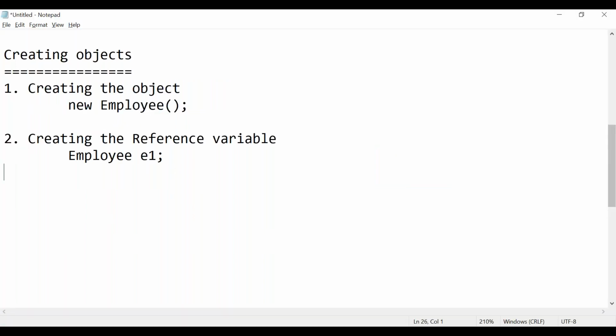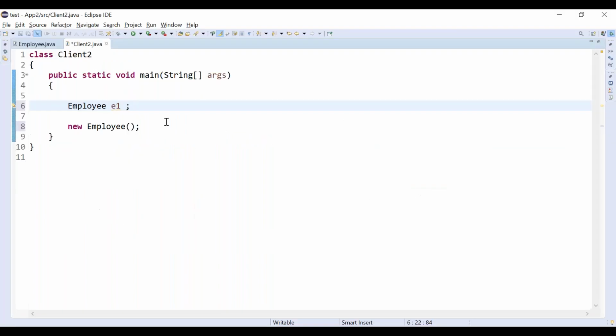The third step is linking the reference variable with the object, correct? The reference variable should point. How can it point? By assigning it, something like this. What we are doing here is we have created one object, first step.